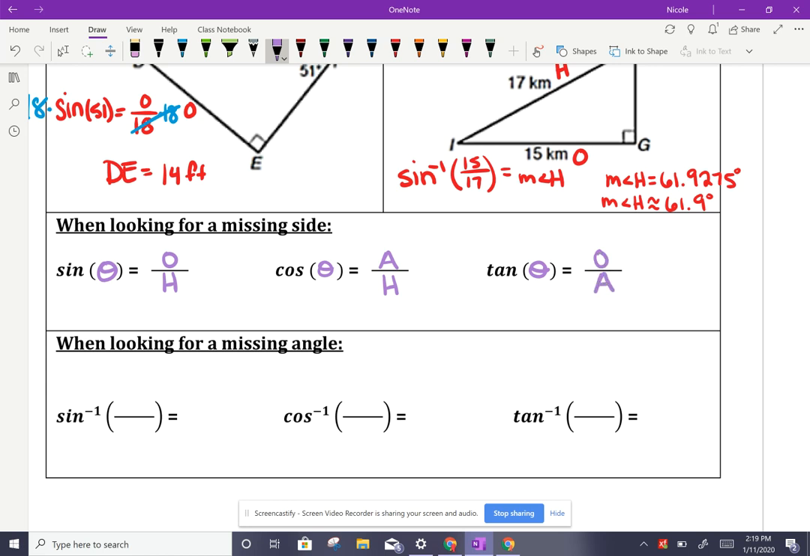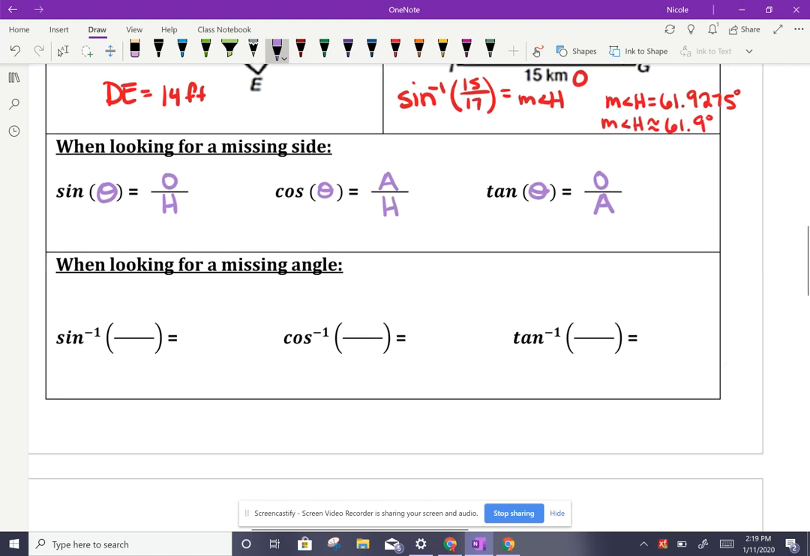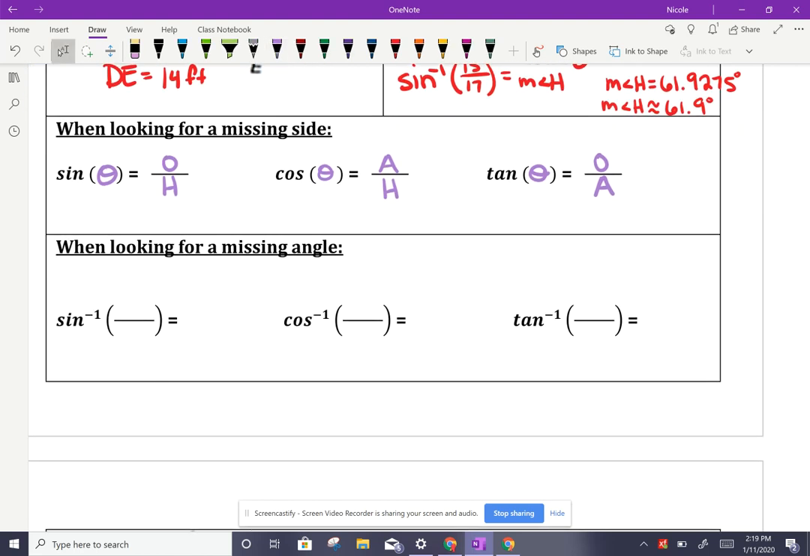Now, the converse of that, or the inverse of that, is when we use them to find the angle. So you use the inverse of sine, still using O over H, opposite over hypotenuse, and that's going to give you the measure of angle theta. Cosine, adjacent over hypotenuse, again, that inverse cosine, then adjacent over hypotenuse, is going to give you the measure of that angle theta. And with tangent, inverse tangent, opposite over adjacent, plug that into the calculator, and it will give you the measure of the angle theta.